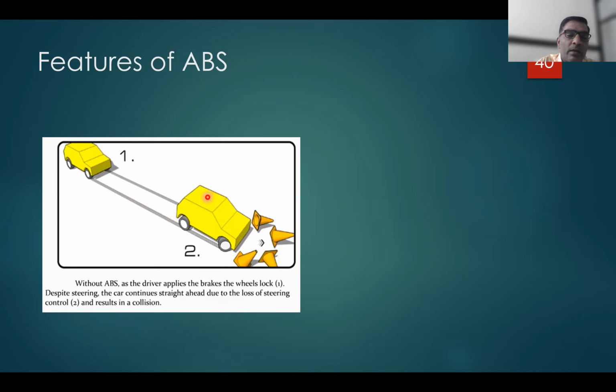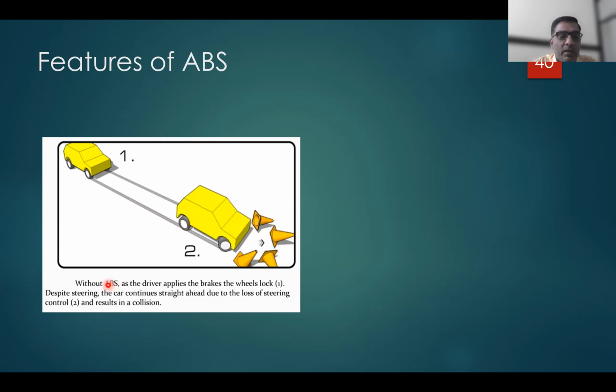The driver is not able to divert the vehicle in this direction, so he can't avoid the obstacle because of skidding, because he will lose control whenever the vehicle does not have ABS.